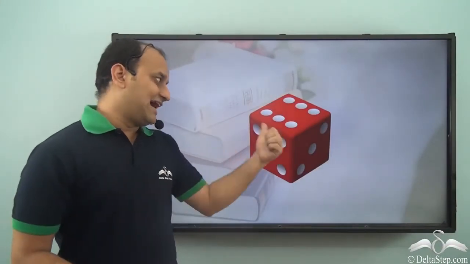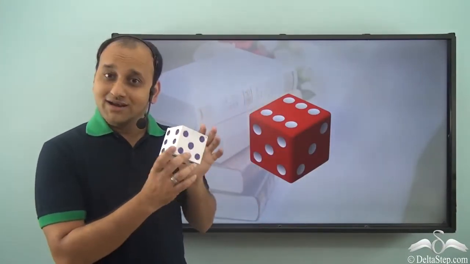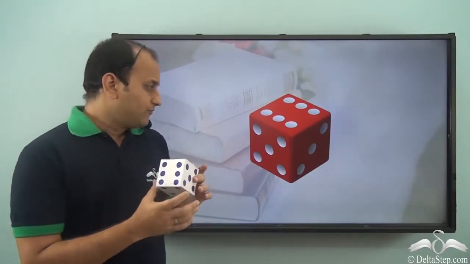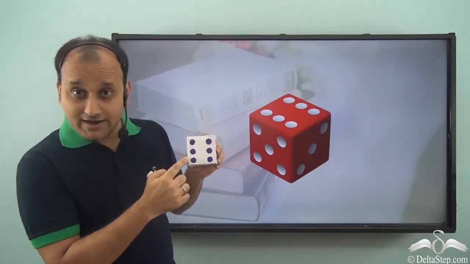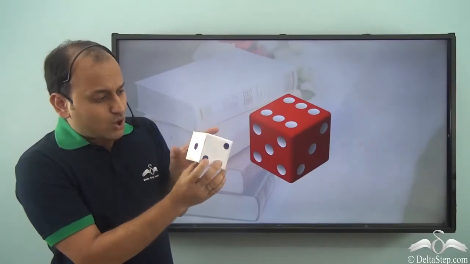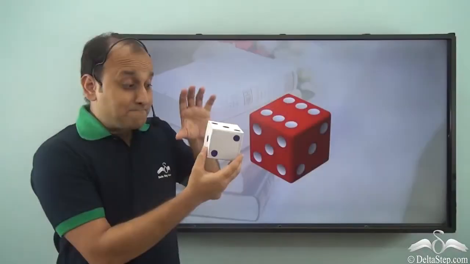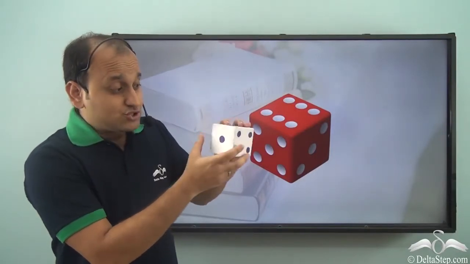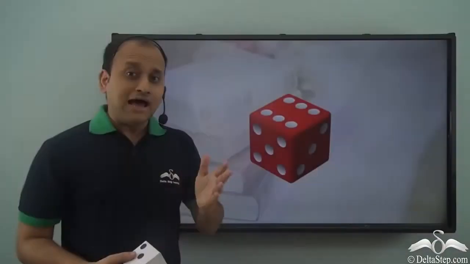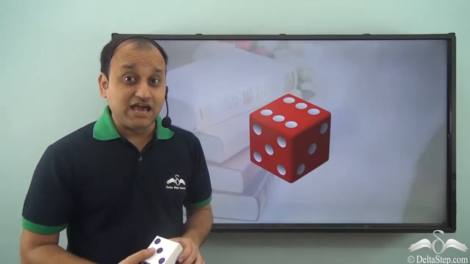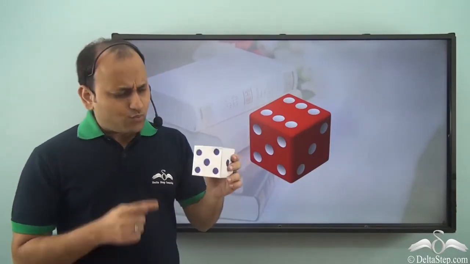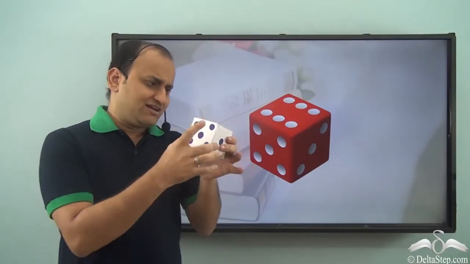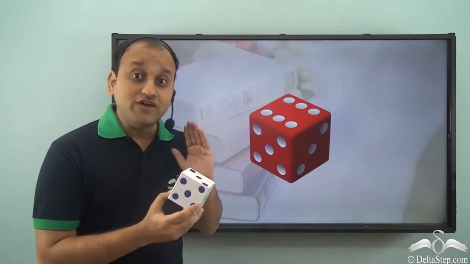So we have a dice here, just like the one I have in my hand. Now, if you see one face of this, then you will say that it's a square, but it is actually a combination of many squares. So many squares have come together to give this shape. Now there are many objects in our daily lives which have a shape very similar to this dice. But what exactly is this shape? I mean, definitely it's a dice, but what is the shape of this dice? What do we call this shape?